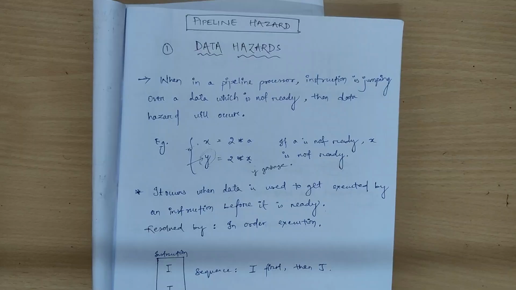Hello everyone, I am Aniket Pradhan and today we will read about a topic of computer architecture which is data hazard. It is a type of pipeline hazard.